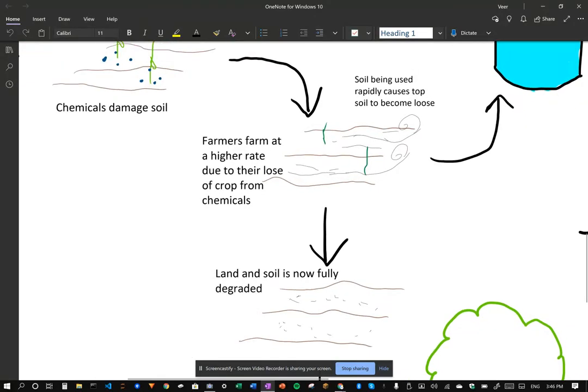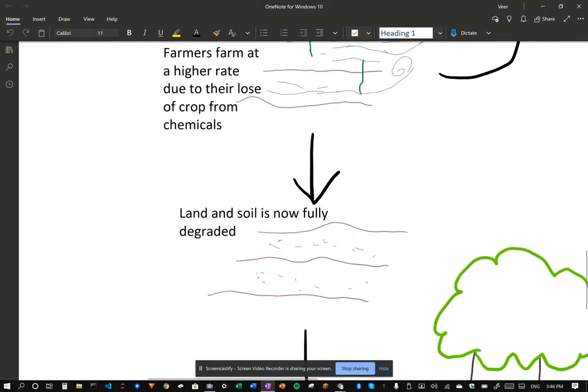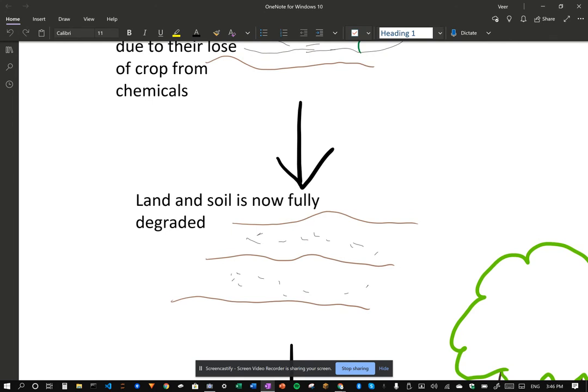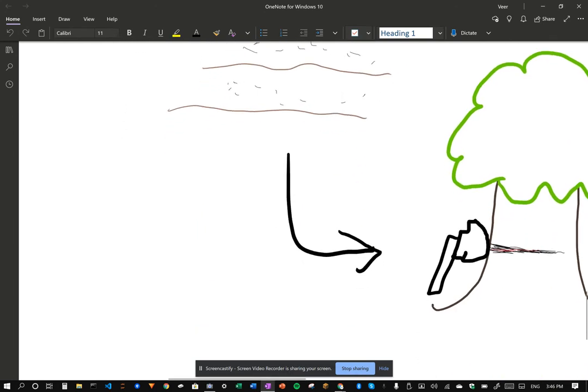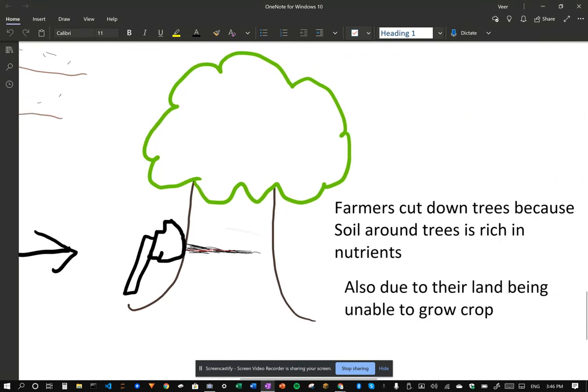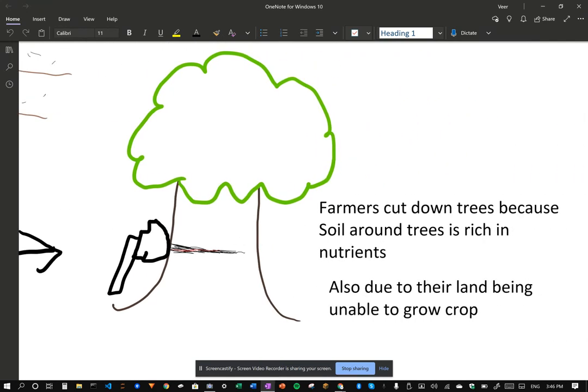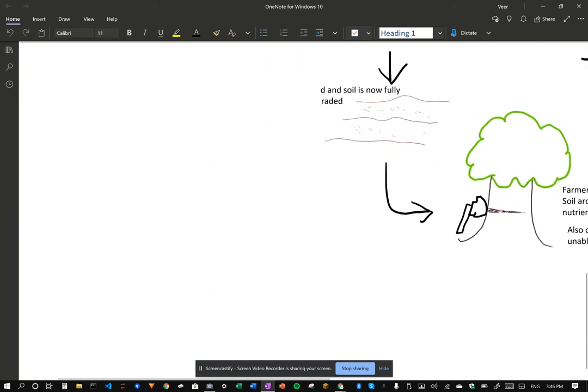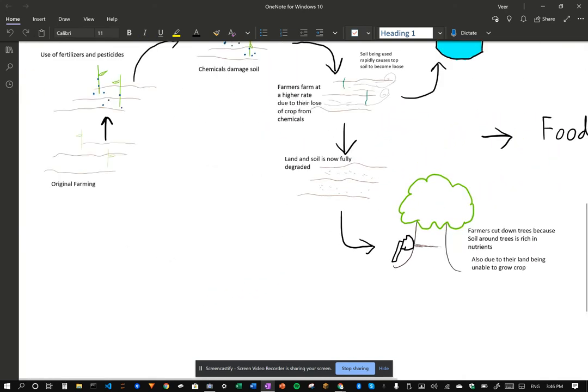Now, from all these aspects that damage their land, the soil is now fully degraded and it's no longer able to produce any crops whatsoever. Now, farmers cut down trees in forests because the soil around them is very rich in nutrients. This occurred recently in Brazil when farmers set fire to the Amazon to obtain the soil. Now they have new land and this cycle repeats.